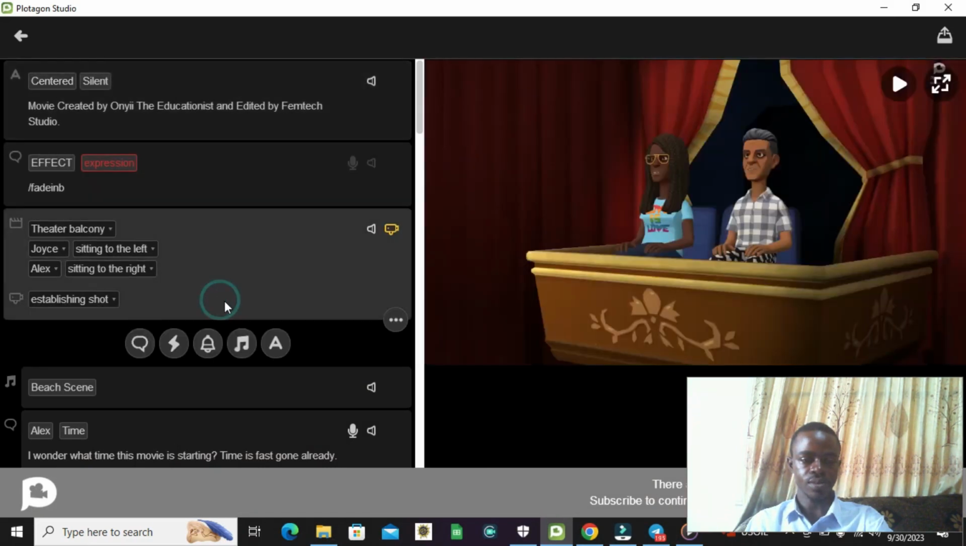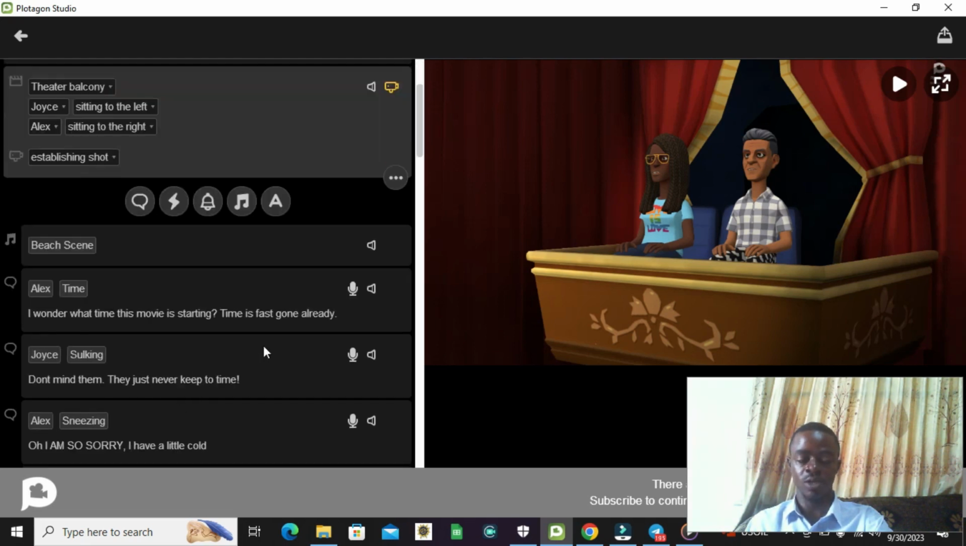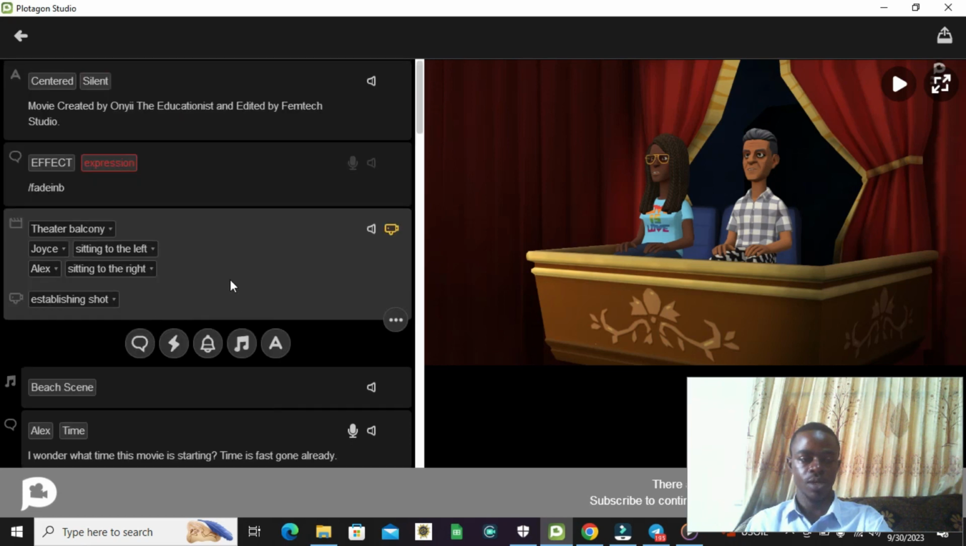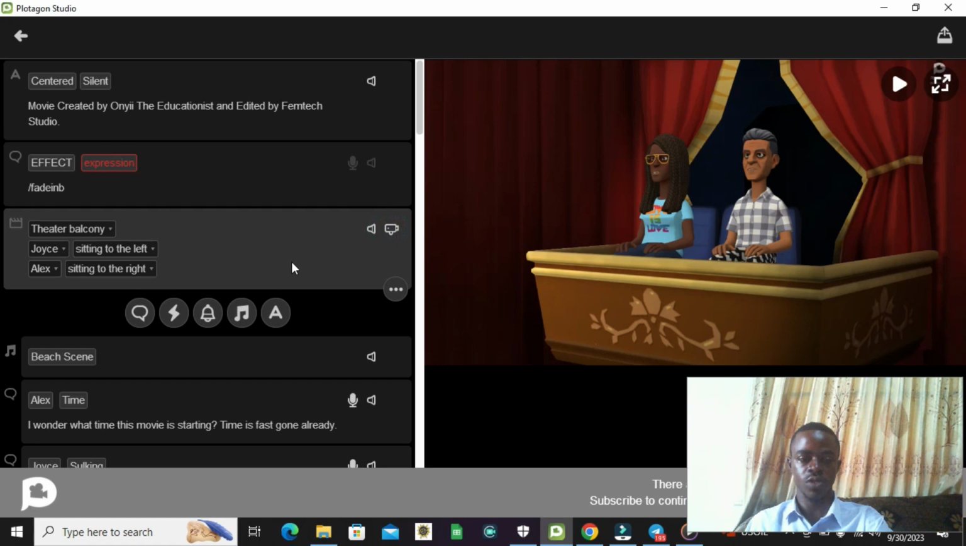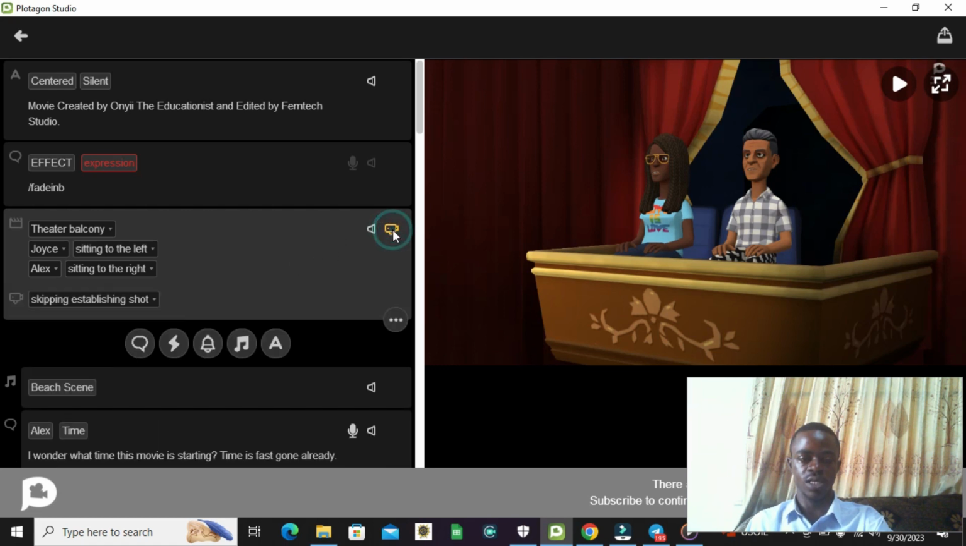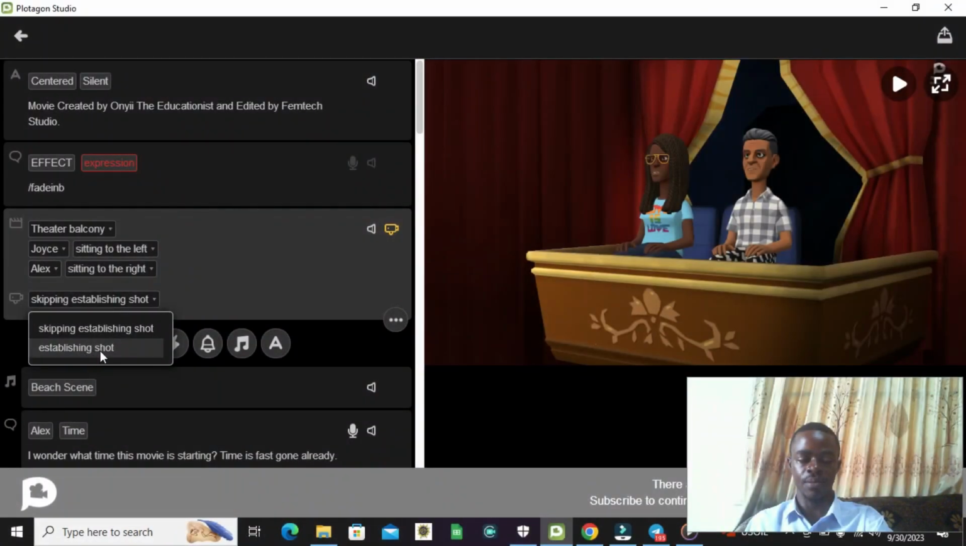And from that fade in black, the movie did not just start like that. There is something I did to delay the character from starting to recite all that has been typed into the memory. So what I did was to click on this icon. When you turn it off, this is what you see. When you click on this, it brings this option. So I can select establish shots.